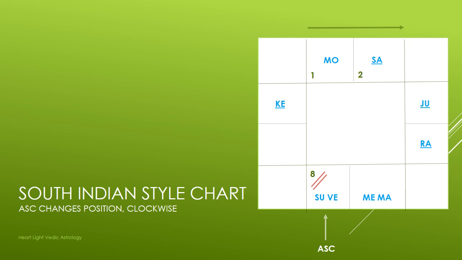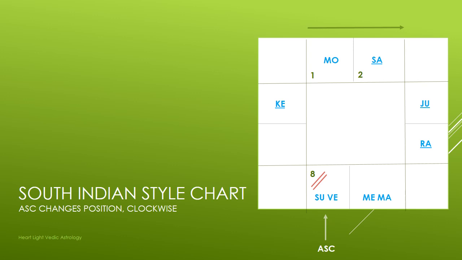So the second style we're going to look at here is a South Indian style chart. It's also a square, but in this case, the signs do not change, the positions of the signs do not change, but the ascendant changes position. So you can see here, if you go to the top left corner and then over 1 square, I have a little 1 in the corner there. That 1 represents the first sign of the zodiac, which is Aries.